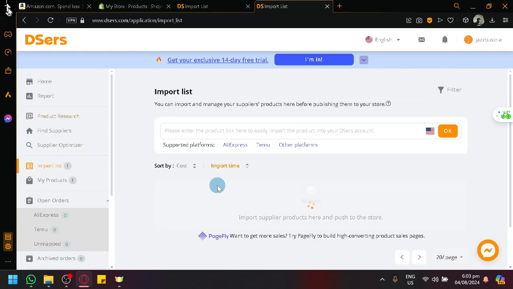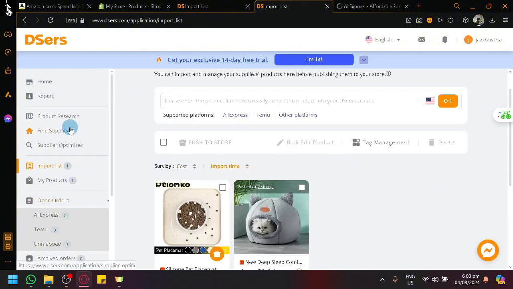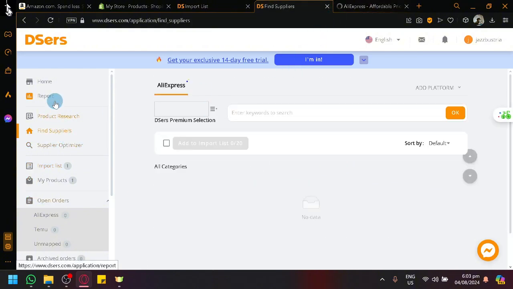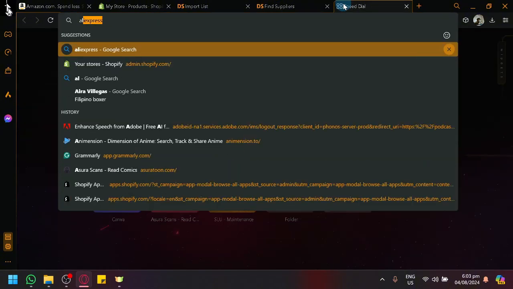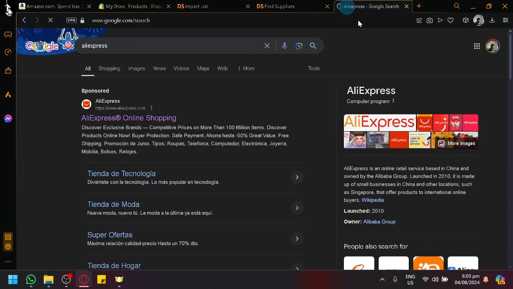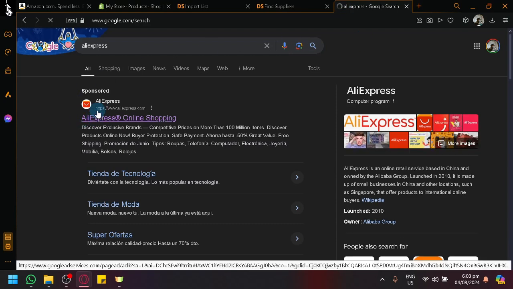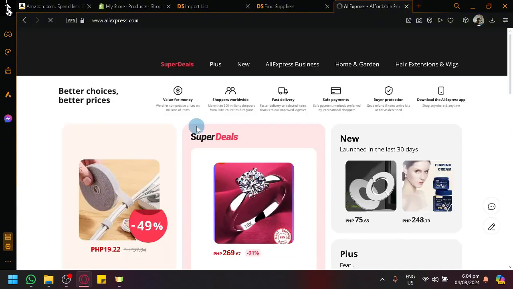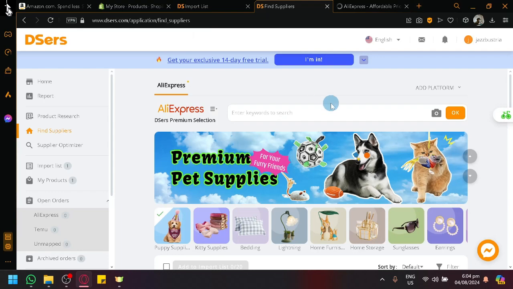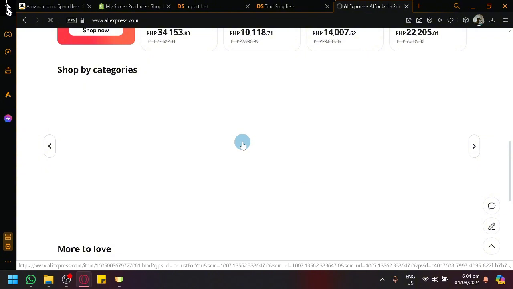With the import list, some people might not like AliExpress, or this section where you have AliExpress open in your DSers, because it looks different, to be honest, from our normal AliExpress. So what you could do is just open your AliExpress itself, and then simply do your typical searching for a product. Once you successfully find an AliExpress product that you like, you could simply copy and paste the title.